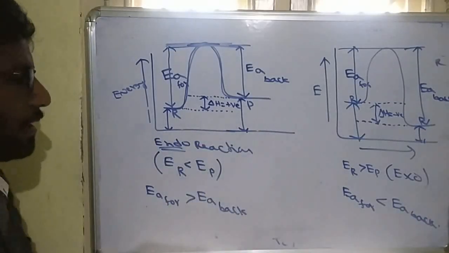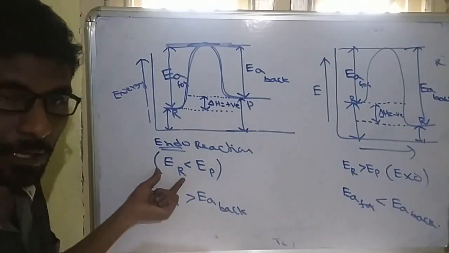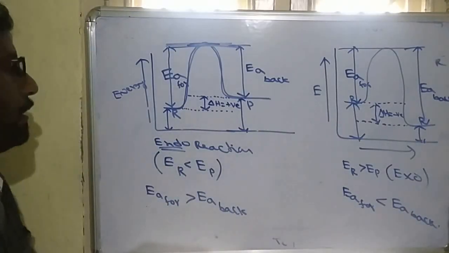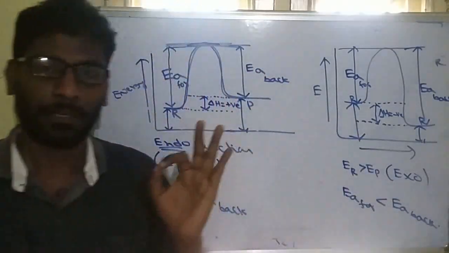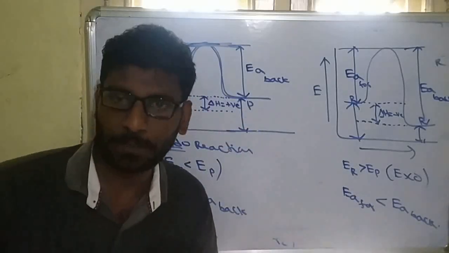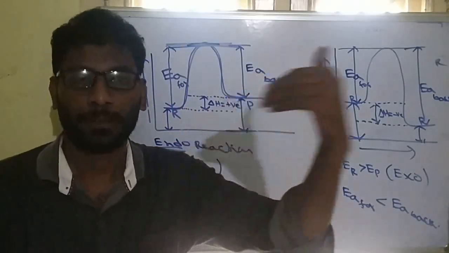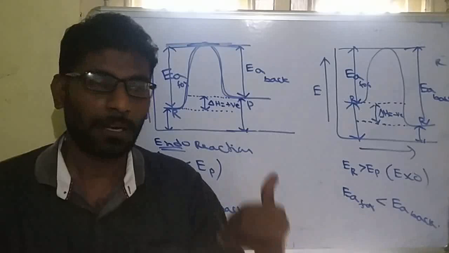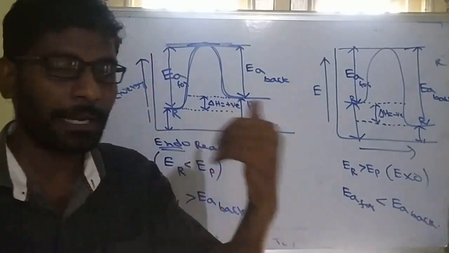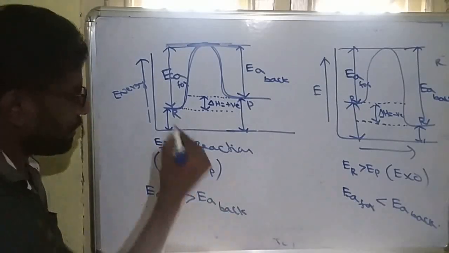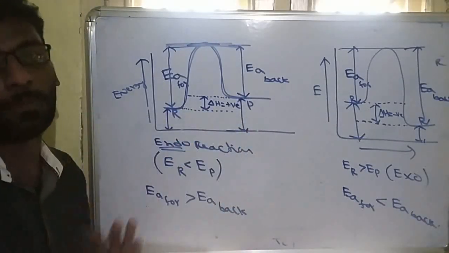So any symbol they can ask. Energy also they can ask. Activation energy also they can ask. So the activation energy definition: it is the amount of energy required for the reactants to cross the energy barrier or to produce the product. So if you are increasing temperature, because all reactants do not contain enough energy,